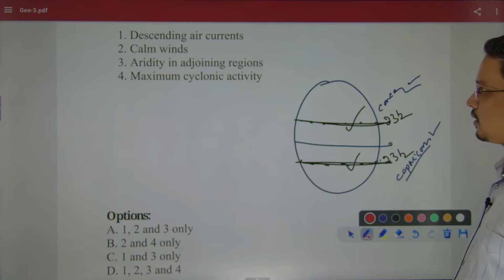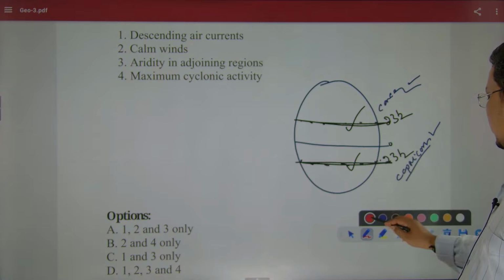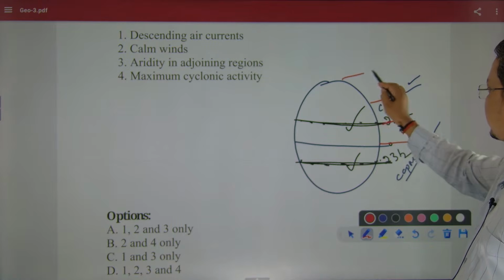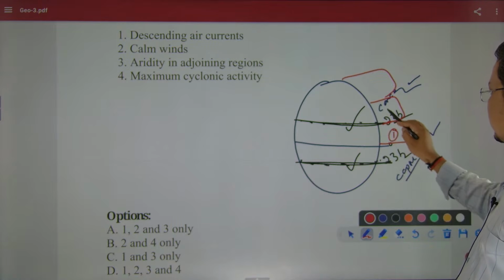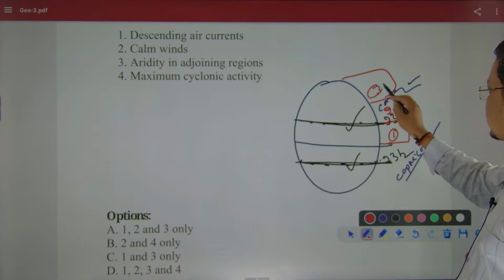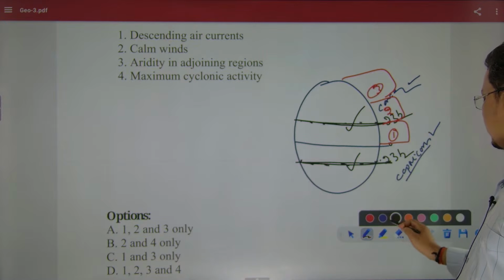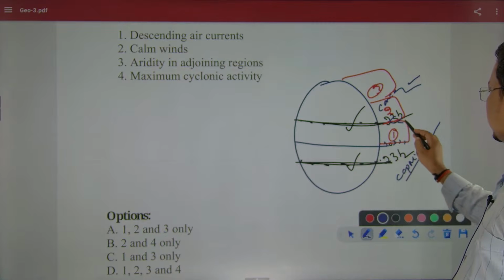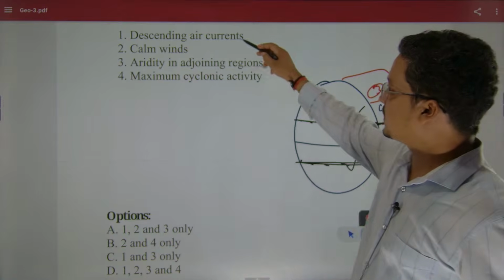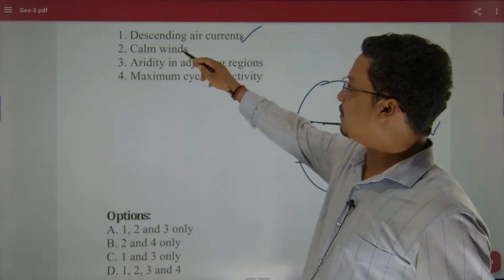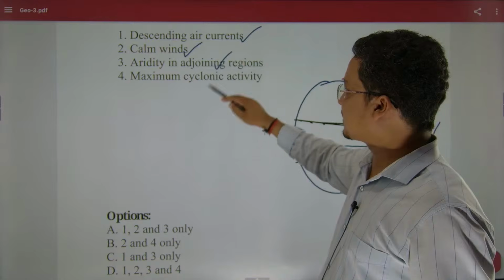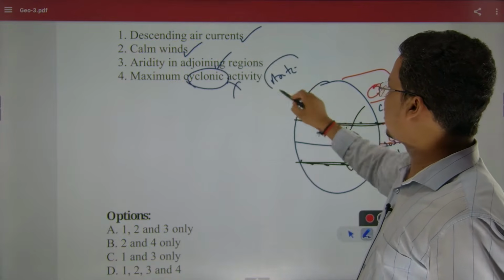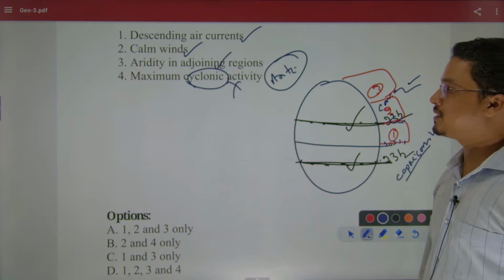Now see, everyone is aware of this. Here is the Hadley cell, here is the Ferrel cell, here is the polar cell. Three cells are there. As the air ascends here, it will descend here. As it descends, there would be descending, correct. Calm air is correct, aridity is correct. Maximum cyclonic, no, this is anticyclonic. Anticyclonic means high pressure.